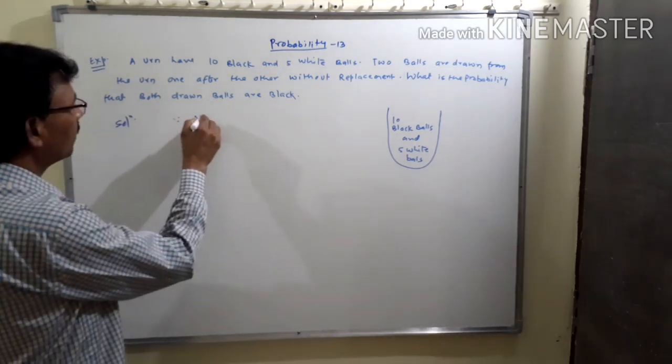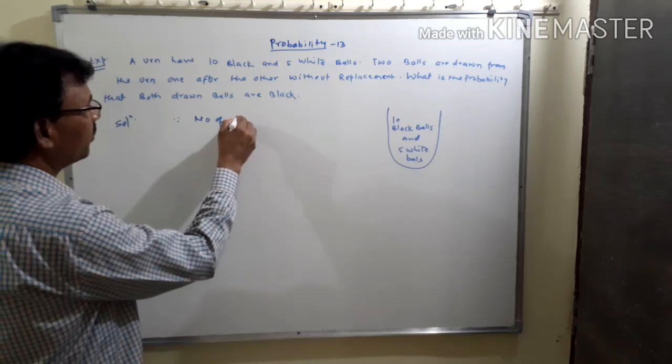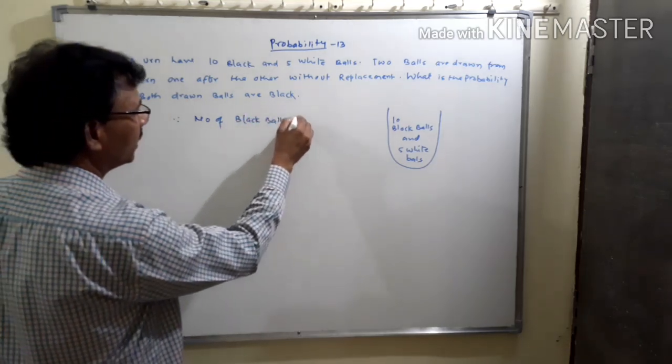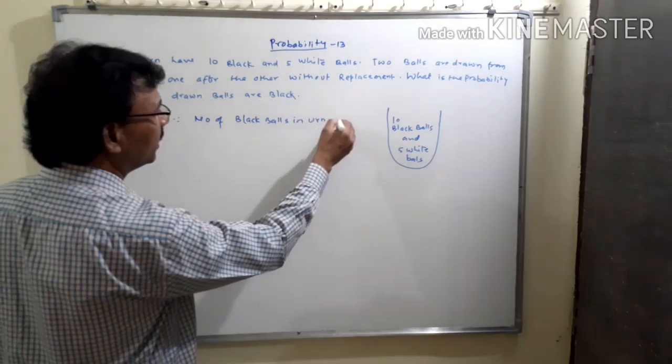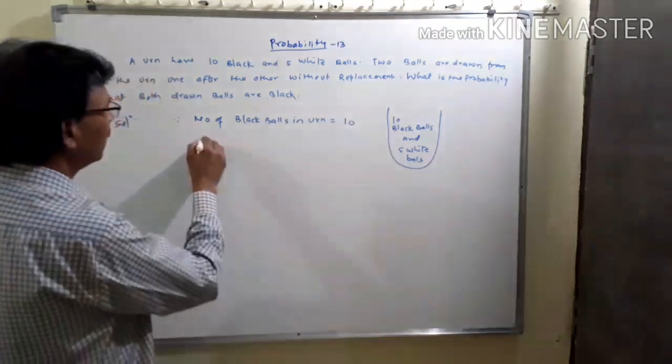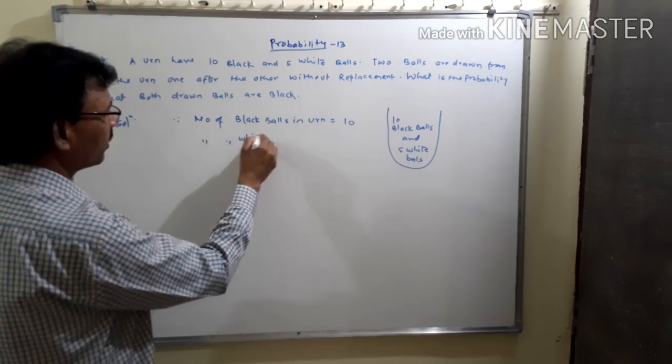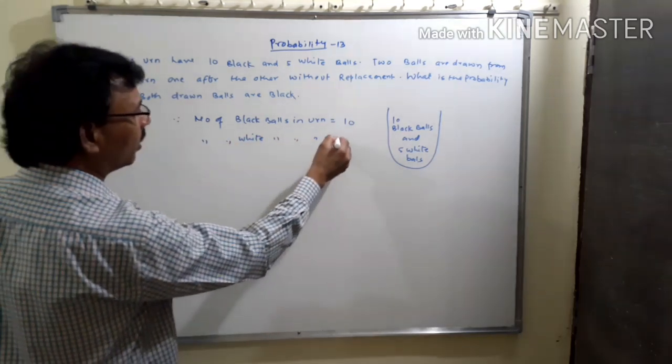Since the number of black balls in the urn is equal to 10, the number of white balls in the urn is equal to 5.